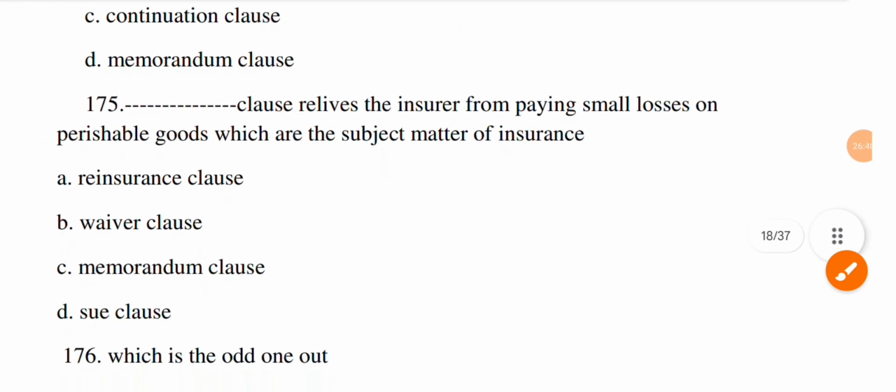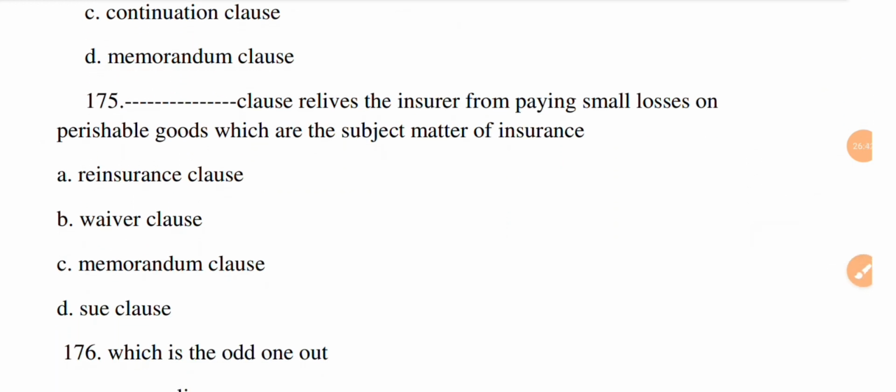Next question. Dash clause relieves the insurer from paying small losses on perishable goods which are the subject matter of the insurance. Option A, reinsurance clause, B, waiver clause, C, memorandum clause, and D, sue clause. The correct option is C, memorandum clause.